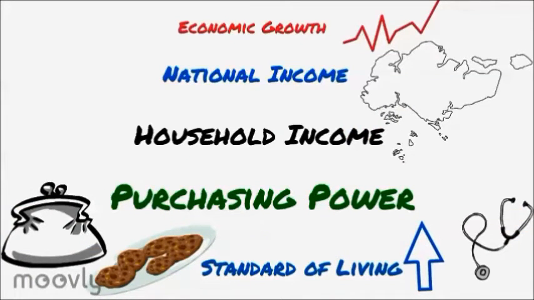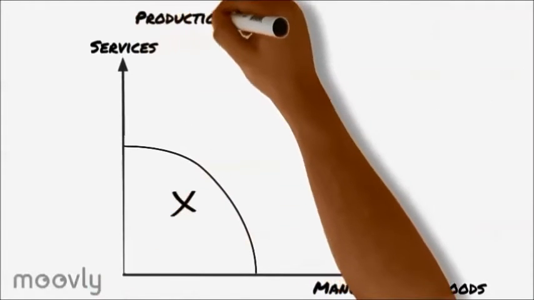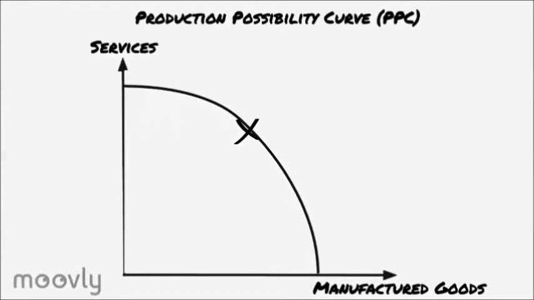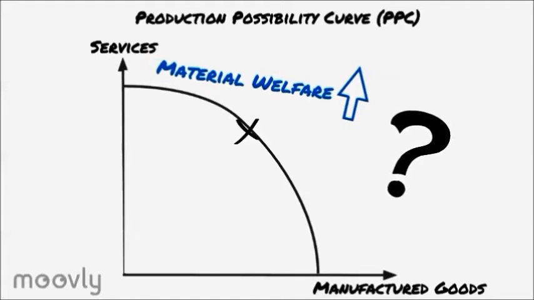We can represent this increase in real output with the production possibility curve, aka the PPC. As real output increases, society moves towards a combination closer to the boundary of the PPC. The PPC may also expand outwards. At every level, more goods and services are produced and consumed, increasing our material welfare. But how do we achieve economic growth?